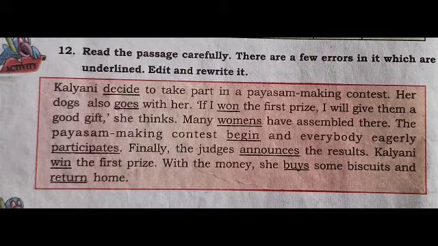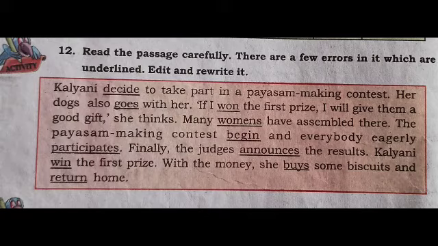Her dogs also goes with her. Here the error word is goes. Her dogs also. Here the subject is dogs. Is dogs singular or plural? Dogs means plural. In present tense, if the subject is plural, we don't want to add s or es to the verb. That is, her dogs also go with her. Instead of goes, we should write go.